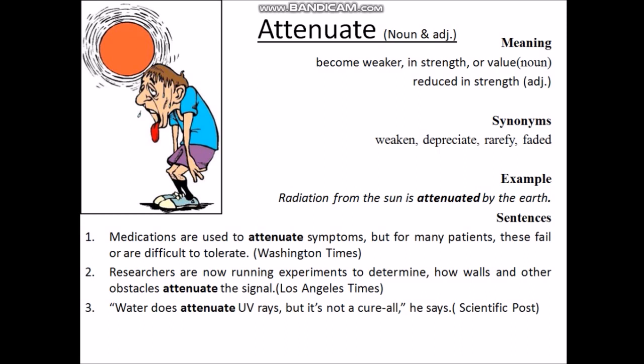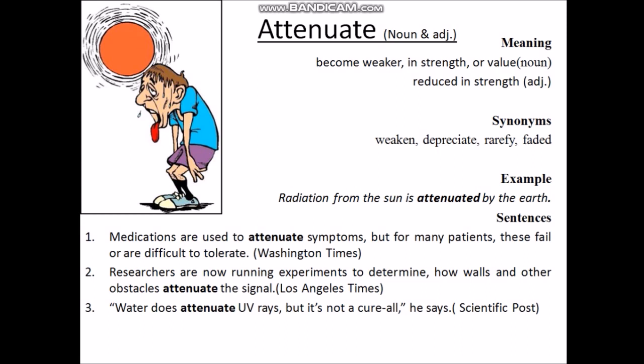So now the example under this word is: radiation from the sun is attenuated by the earth. That means the harmful radiation from the sun is reduced or weakened by the earth. I share the relevant photo here, how a man is feeling weak due to the presence of the sunlight. That means a man feeling attenuated.